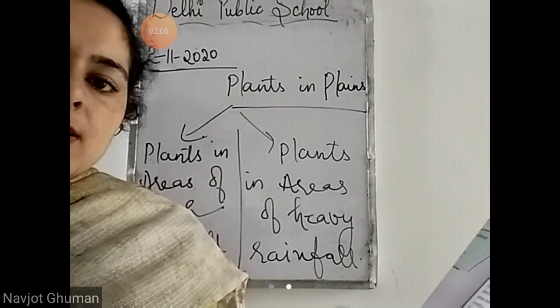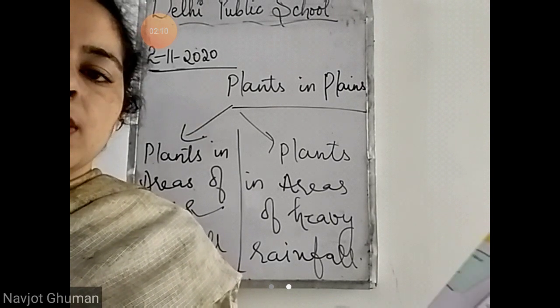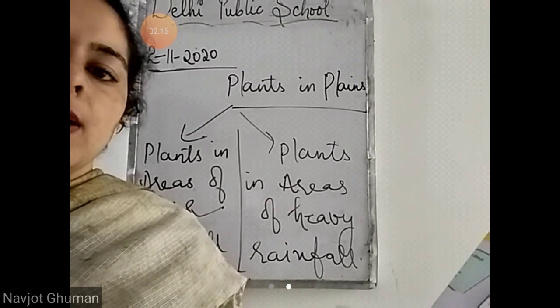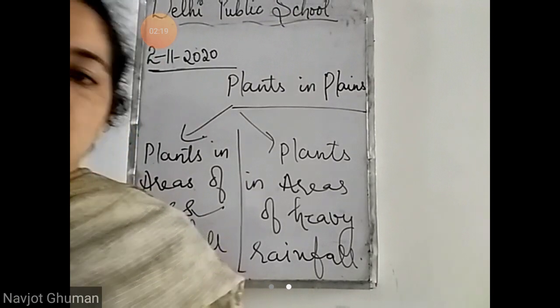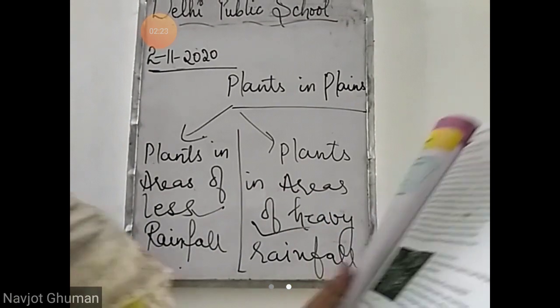So these trees can shed their leaves in the autumn season. ये जो मोस्टली हैं जो ट्रीज हैं ये अपने लीव्स जो ऑटम सीजन में वो शेड कर देते हैं. Next comes the plants in areas of heavy rainfall. Now which type of plants will grow in these areas?